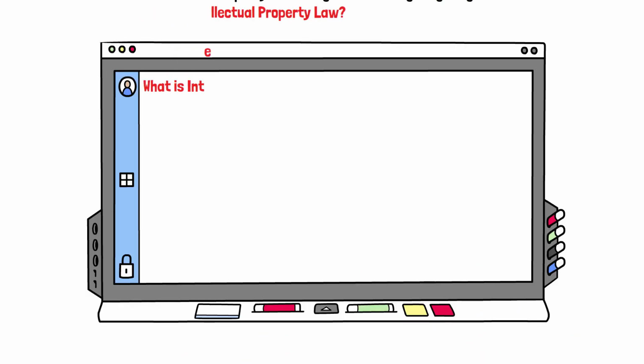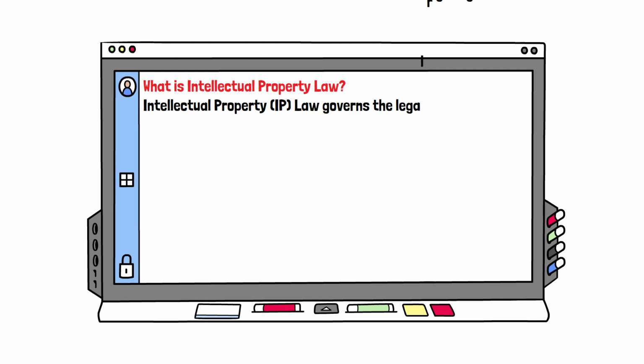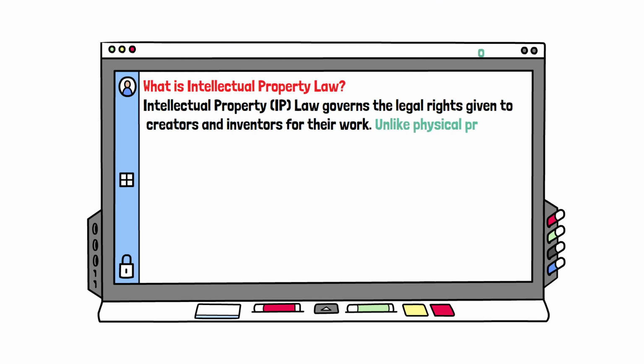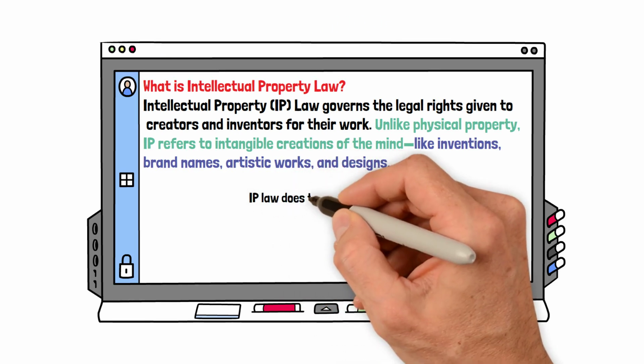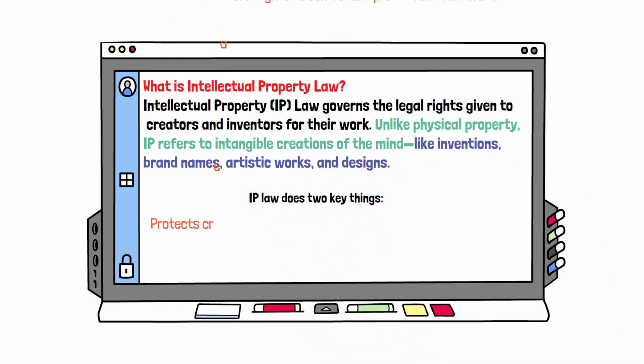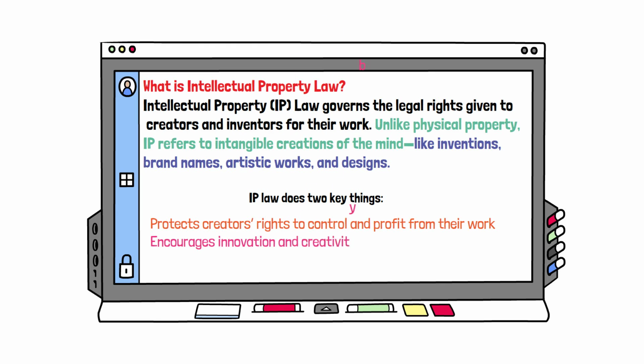What is intellectual property law? Intellectual property, IP, law governs the legal rights given to creators and inventors for their work. Unlike physical property, IP refers to intangible creations of the mind, like inventions, brand names, artistic works, and designs. IP law does two key things: it protects creators' rights to control and profit from their work, and it encourages innovation and creativity by offering legal rewards.